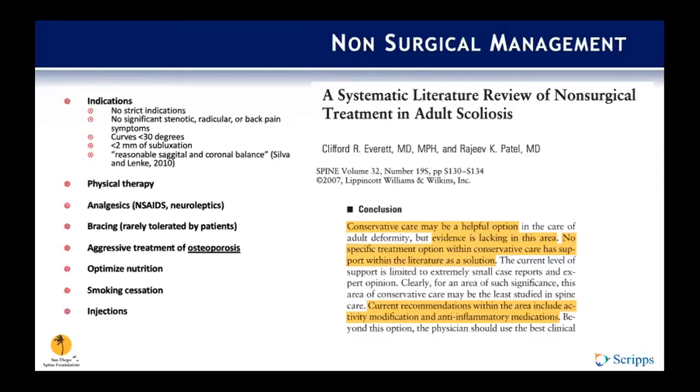This was a systematic literature review of non-surgical treatment in adult scoliosis, and basically they found that conservative care may be a helpful option, but evidence is lacking in this area, and there's no real specific treatment option within conservative care that has support within the literature. And so current recommendations include activity modification and anti-inflammatory medications as primary modalities.